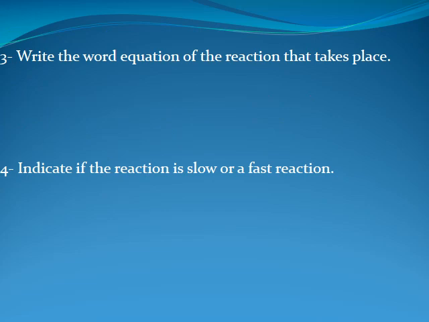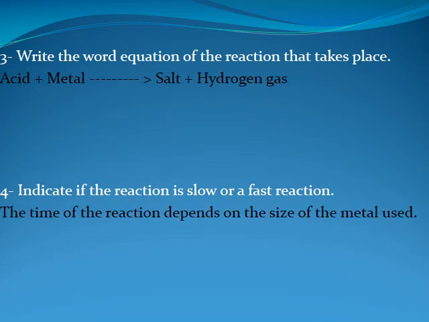Write the word equation of this reaction. The word equation is acid plus metal gives salt plus hydrogen gas. You have to know this equation well. Maybe you're going to have a question about this in your exam. Indicate if this reaction is slow or fast. This will depend on the size of the metal, if it's a large piece or a smaller piece. So pay attention to this question. Sure, you're going to have a part in your exam talking about this. So pay attention to this, study well.